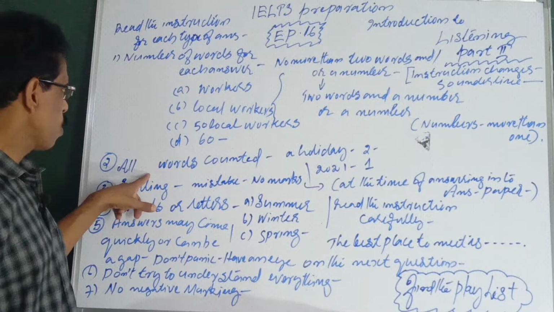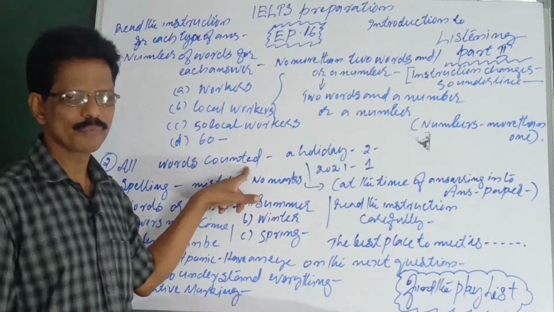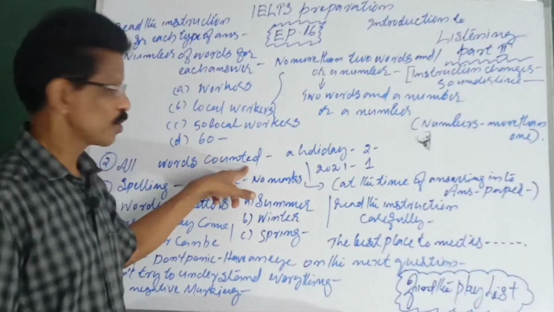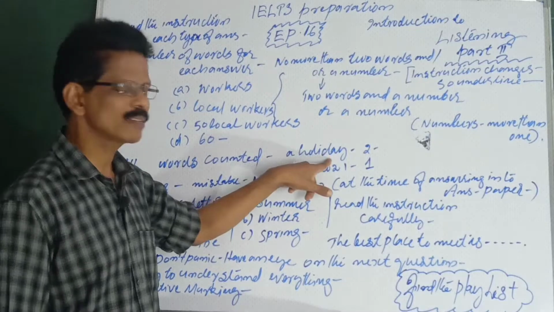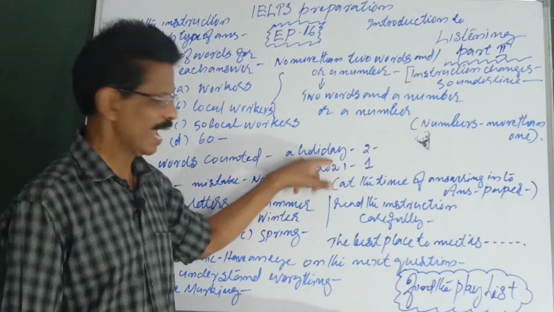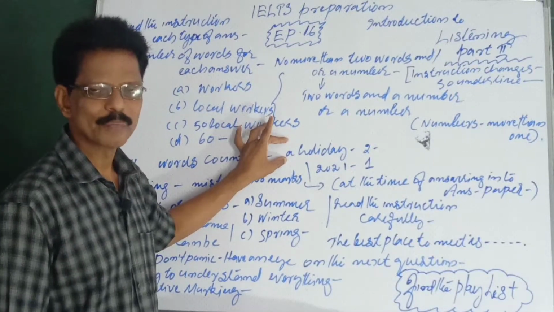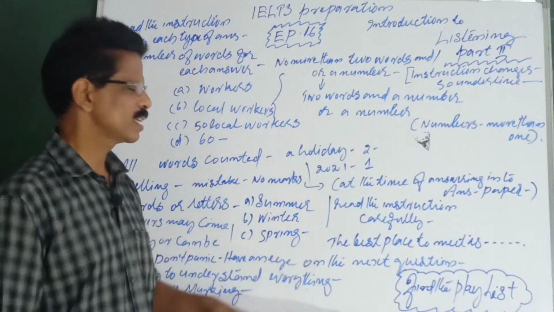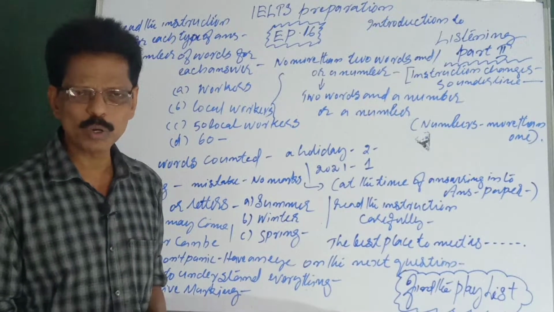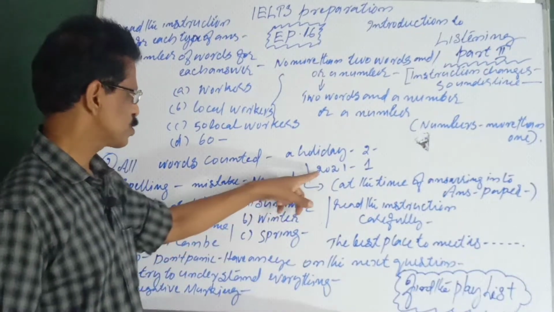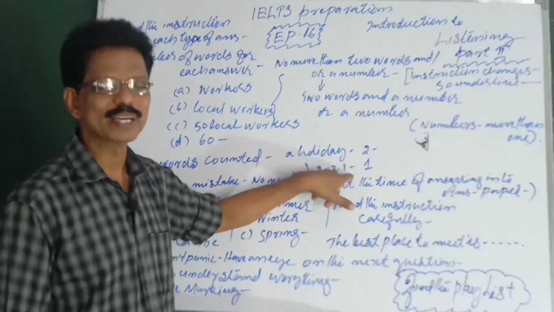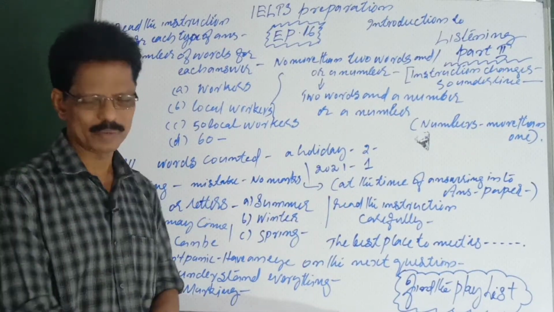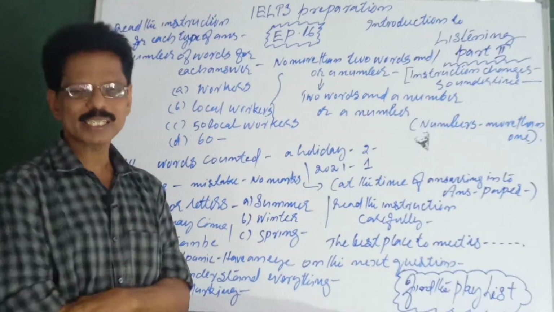Next one, all words are counted. All words are counted, whether small word or big word, no difference. For example, a holiday means 2 words. A is an article, but that's a word, so it will be counted. Don't think it's 1 word. So a holiday means 2 words, whereas 2021 is 1 word. It's a number, not 4 words. You see, there is a single word.